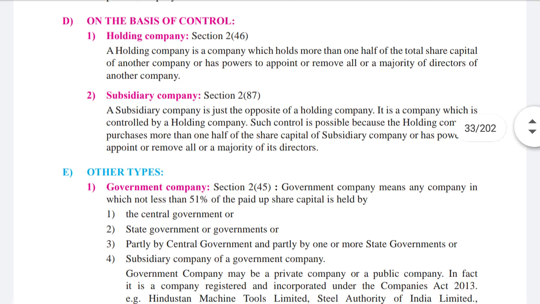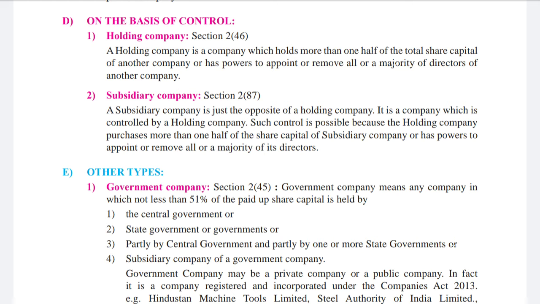On the basis of control, holding company. Now what are holding companies? Under section 246, a holding company. Now these sections should be proper while writing the answers. If you write wrong sections, the whole answer will go wrong. So better if you know, then only you put the sections in the answers, otherwise don't write them. Better you write the correct sections of these.